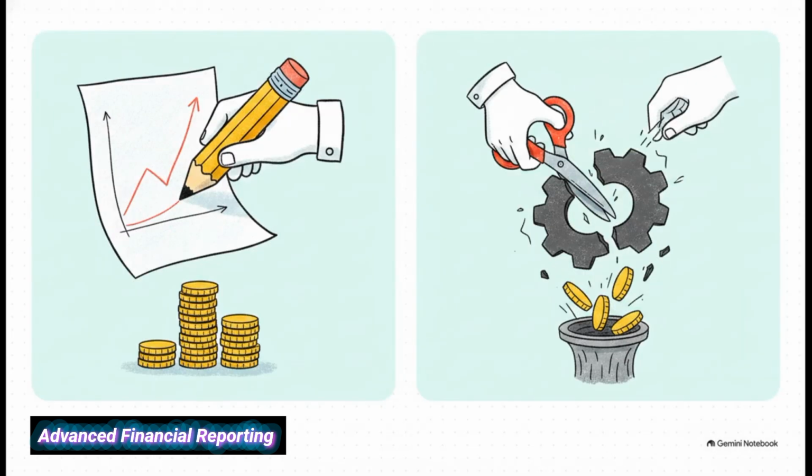But here's the catch. Managers know this math too, right? And they generally choose from a menu of two options to manipulate these inputs. On one hand, we have accrual earnings management, captured by the modified Jones model, where managers make accounting tweaks post-period end, things like altering credit provisions. It doesn't actually impact cash.